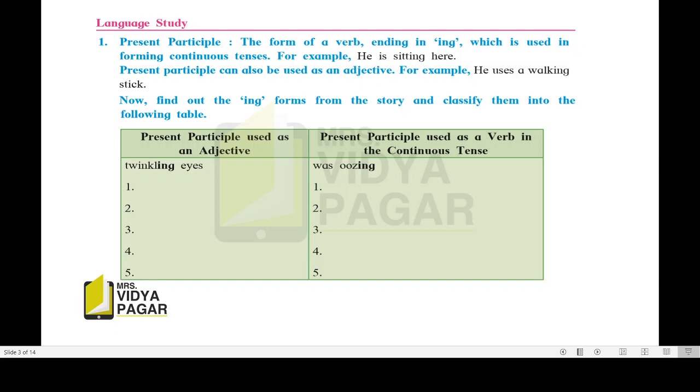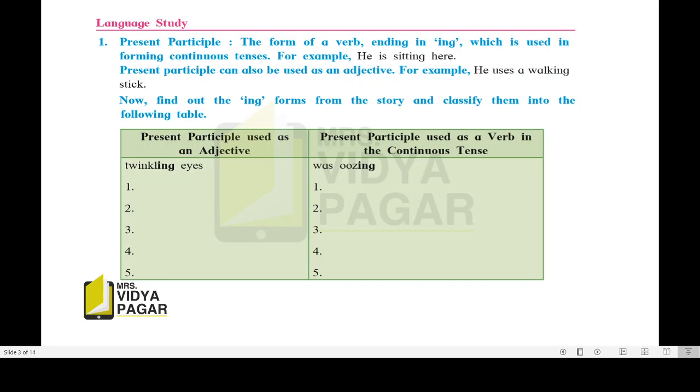See, present participle can also be used as an adjective. What is meant by adjective? Adjective means describing words, means a word that tells us something more about a noun. ज्याला आपण मराठीमध्ये विशेषण म्हणतो, की जे नामाबद्दल विशेष माहिती सांगते. See here, इथे वर्ब हे प्रेझेंट पार्टिसिपल हे इथे ॲडजेक्टिव्हचं काम करते. कसं बघा, how it works.